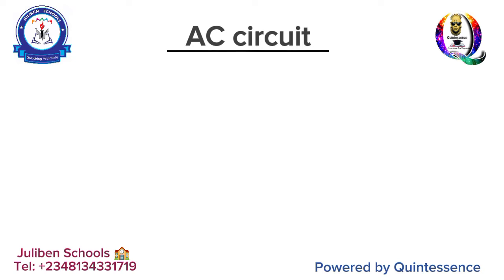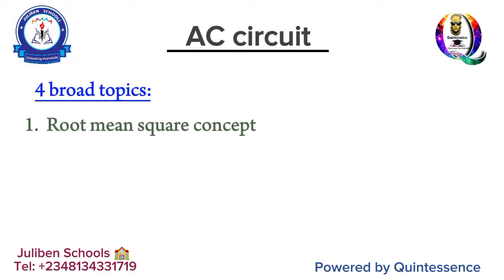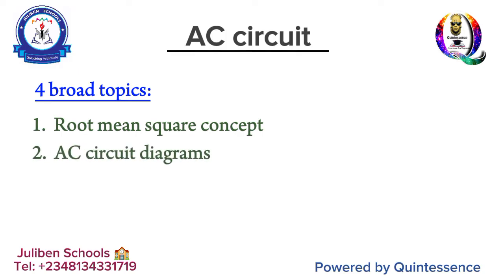All right, so basically this chapter will be divided into four broad topics. Number one, we're going to be talking about the root mean square concept. Then number two, we're going to be talking about AC circuit diagrams, and then finally we'll focus on power, and then finally on transformers.